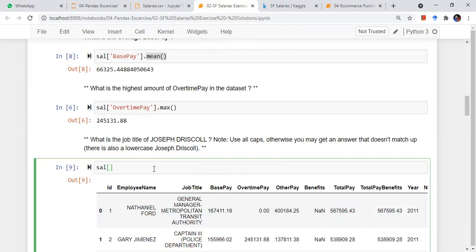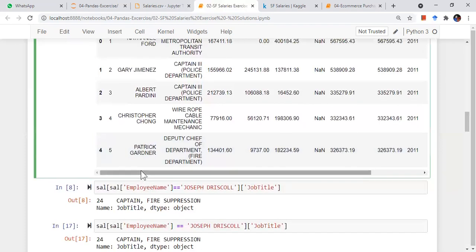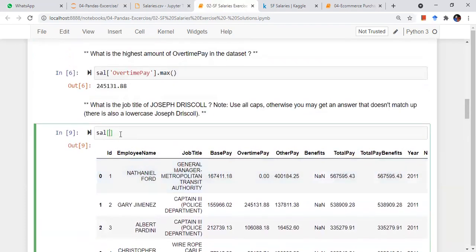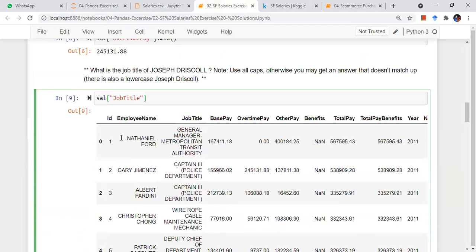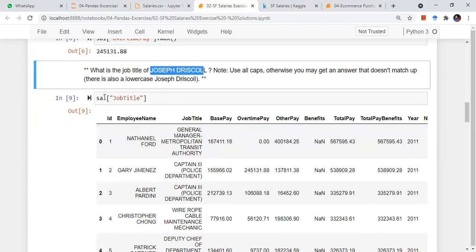Do you want to help me out? Yes, sure. What should I do? Can you repeat, sir? I want to look for a person whose name is Joseph Driscoll from my data frame.